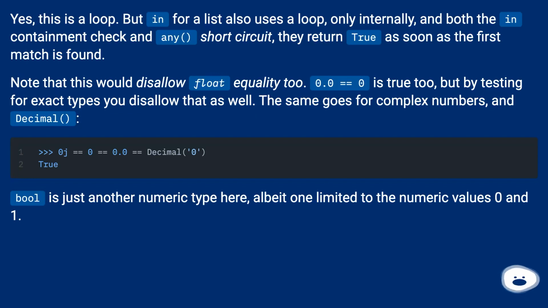Note that this would disallow float equality too. 0.0 == 0 is true too, but by testing for exact types you disallow that as well. The same goes for complex numbers and Decimal. Bool is just another numeric type here, albeit one limited to the numeric values 0 and 1.